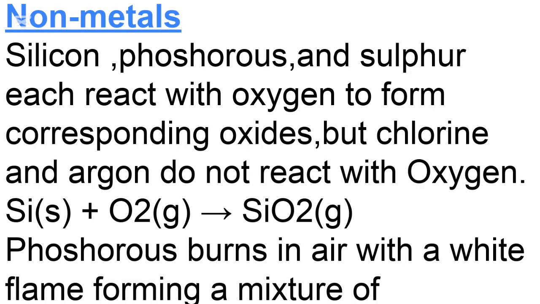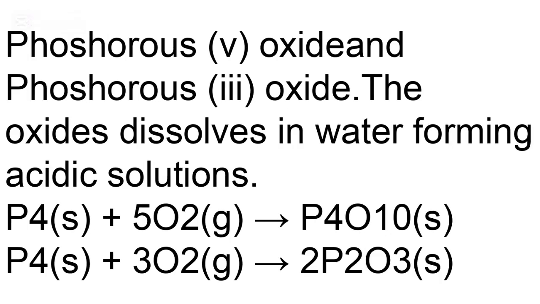Now let's look at reaction of oxygen with the nonmetals in period 3. These are silicon, phosphorus and sulfur. Each of them react with oxygen to form their corresponding oxides, but chlorine and argon do not react with oxygen. So silicon plus oxygen is silicon 4 oxide. Phosphorus burns in air with a white flame, forming a mixture of phosphorus 5 oxide and phosphorus 3 oxide.